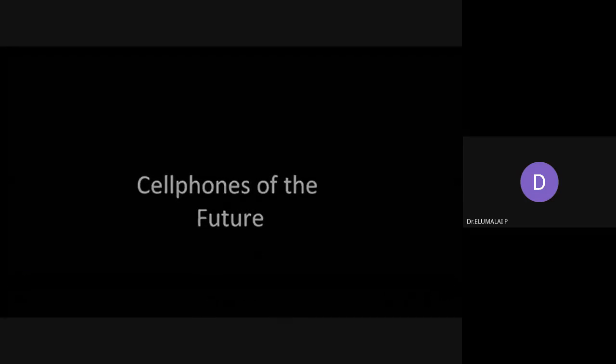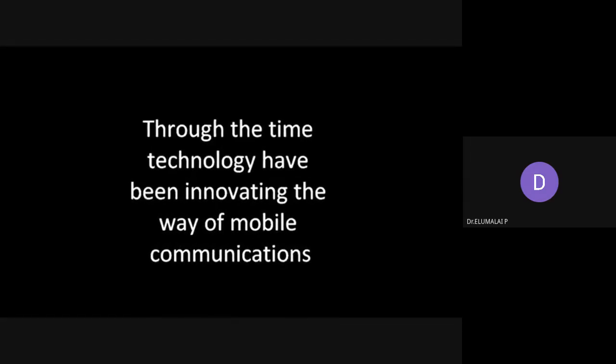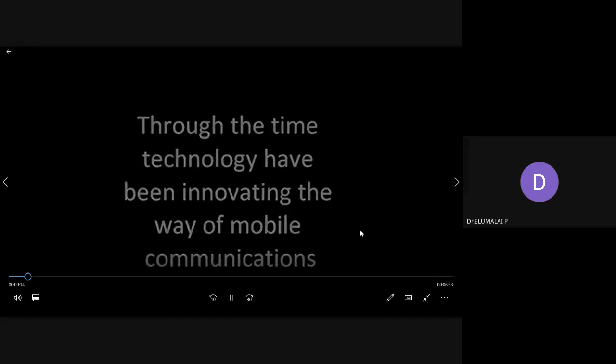We have already been using several such cell phones. You will see how the cell phone technology will transform up to 2040 using nanotechnology. We have crossed all these years.